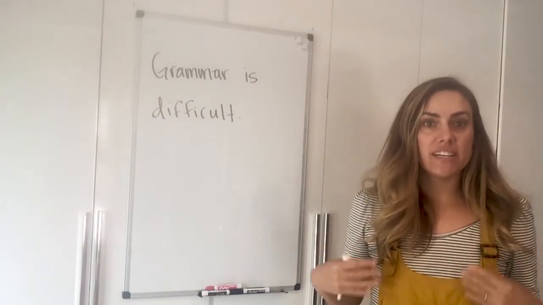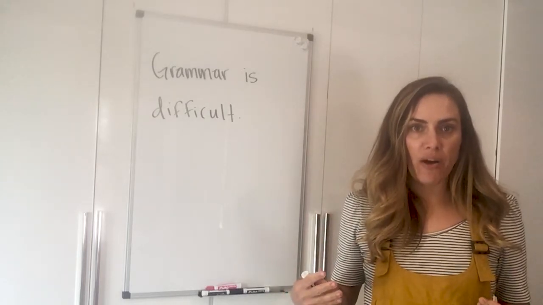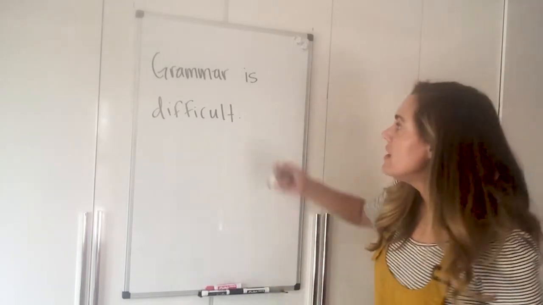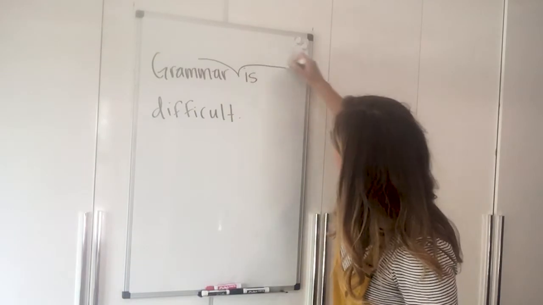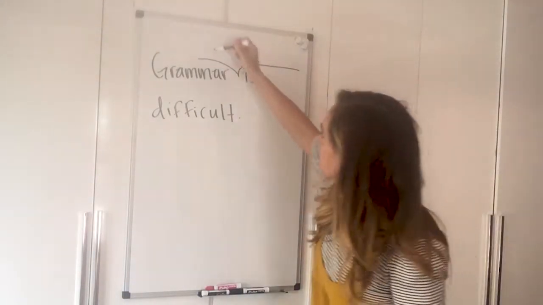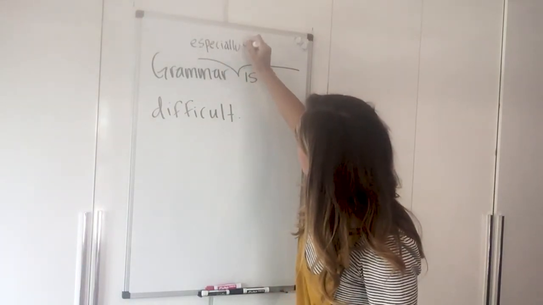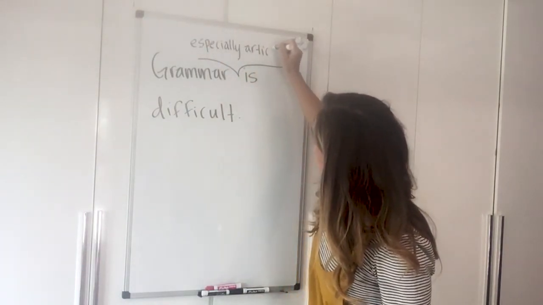But if I want to explain the word grammar or add some information about that with an interrupter, I'm going to put it here. So I might say grammar, especially articles.